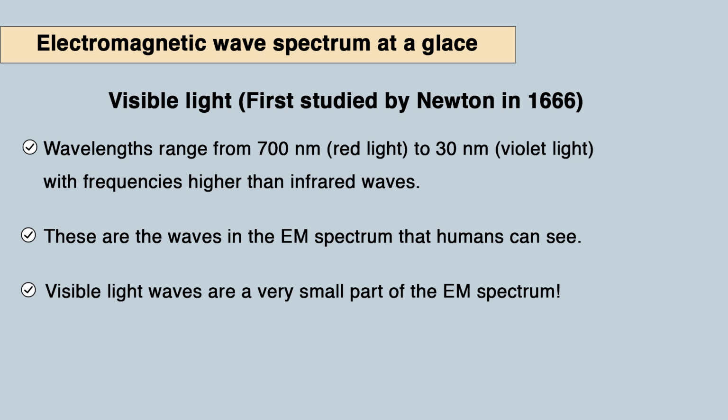Visible light was first studied, obviously, by Newton in 1666, and its wavelength ranges from 700 nanometers, that is red light, to 300 nanometers, violet light, with a frequency higher than that of IR waves. These are the waves in the EM spectrum that humans can see, and visible light waves are a very small part of that EM spectrum. Its wavelength range is very small, but its application is very high because it enables us to see objects.